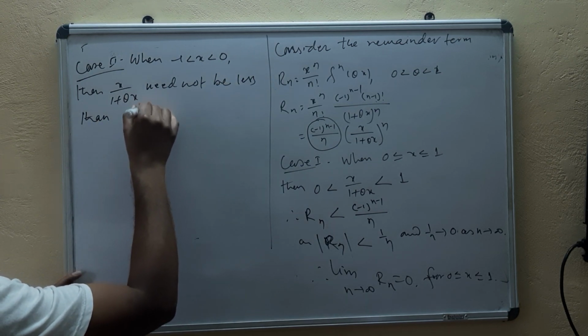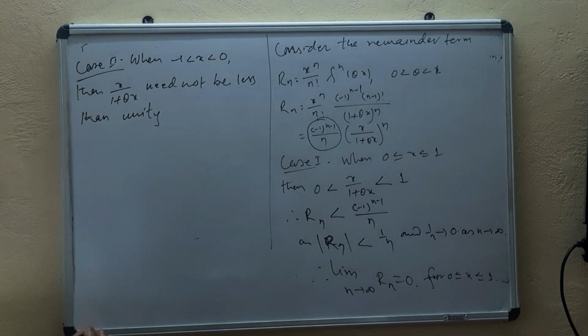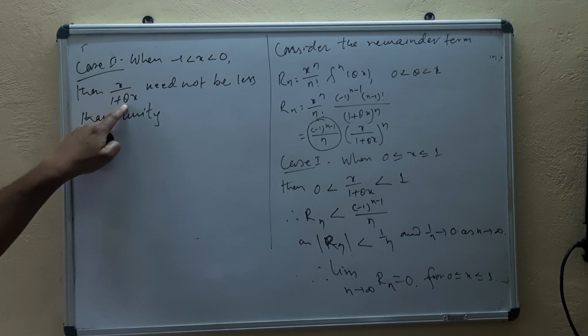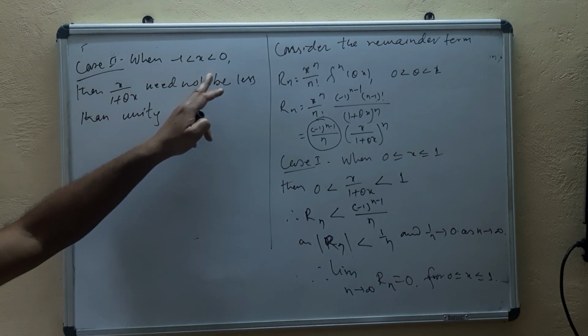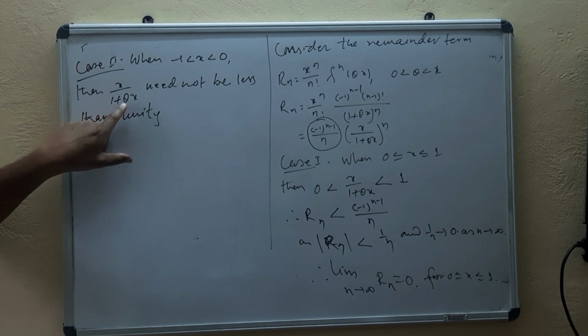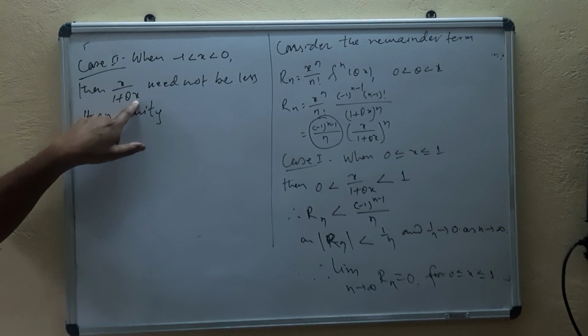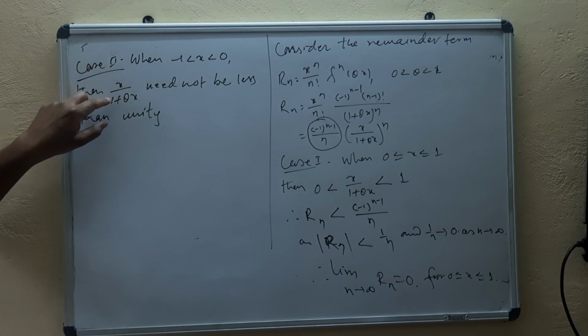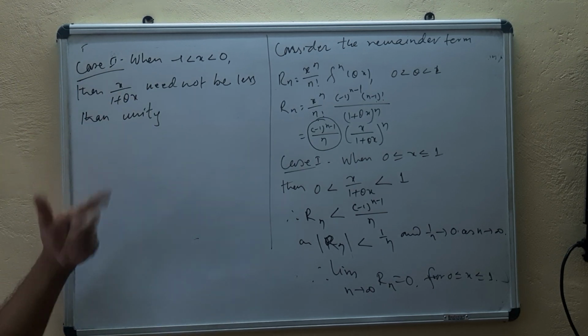Less than unity means less than 1. Theta is always between 0 and 1, but we don't know the value of theta. We know only x. So for some value of theta and for some value of x, the expression x upon 1 plus theta x might sometimes be greater than 1.